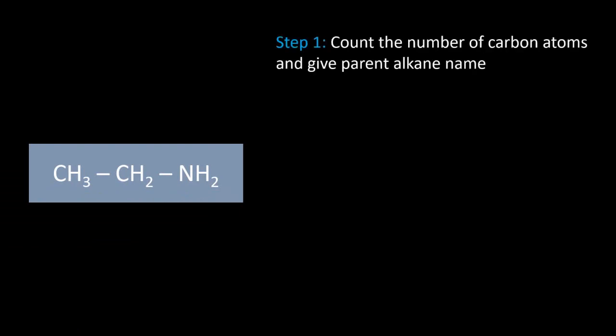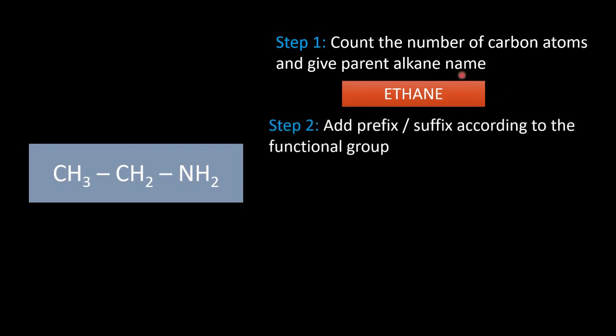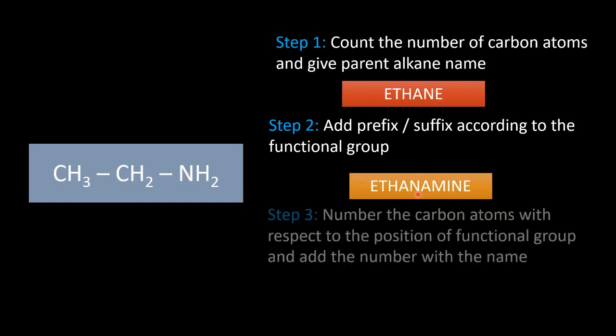Next example is with an amine. We will see how we are going to name it. Counting the number of carbon atoms, there are only 2. So the name becomes ethane with the first step. Second step is adding a prefix or suffix. The name should end with amine itself here. So we have replaced that E with amine. So the name became ethanamine.